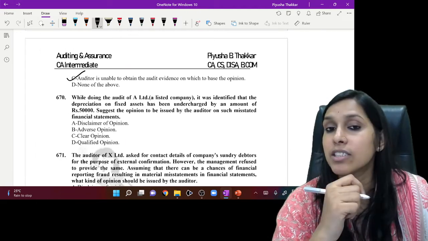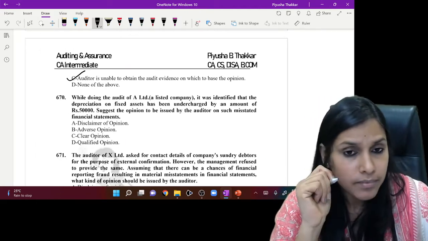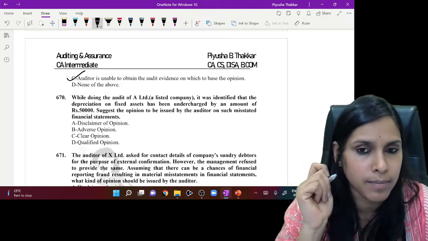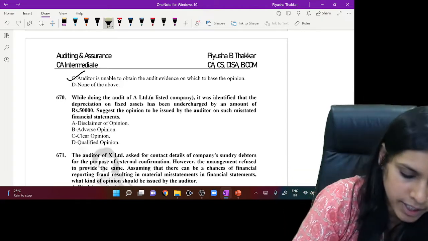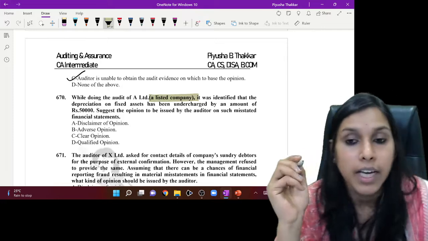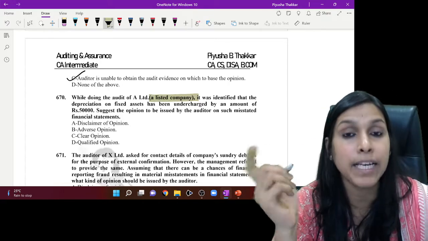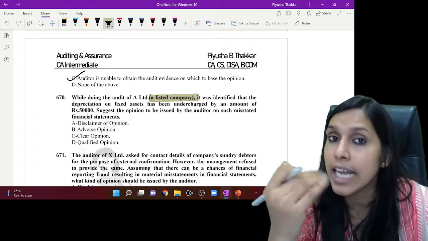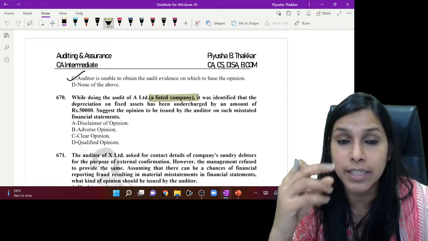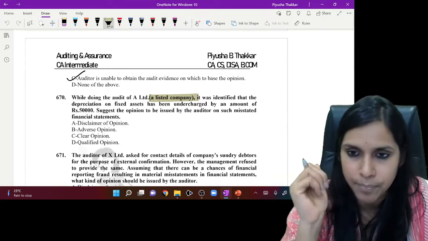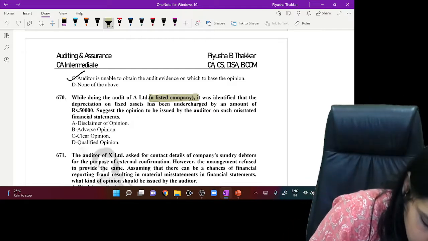Okay, now the next question is really very interesting. While doing the audit of A Limited, a listed company, it was identified that the depreciation on fixed assets has been undercharged. That is, less depreciation is charged. That means fixed assets are shown at a higher amount. By how much? By rupees 50,000.